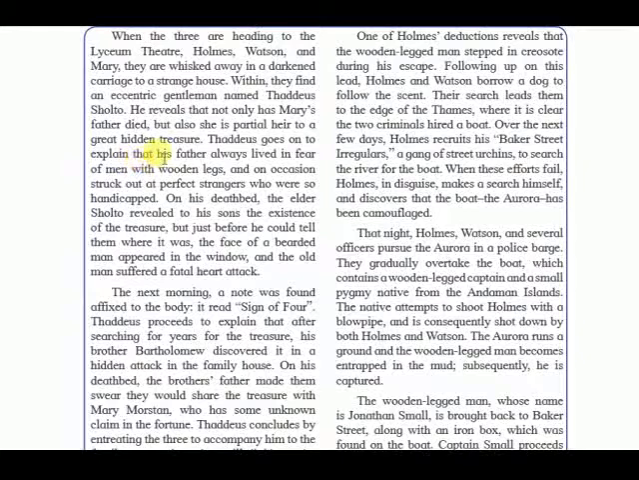Thaddeus goes on to explain that his father always lived in fear of men with wooden legs and on occasion struck out at perfect strangers who were so handicapped. On his deathbed, the elder Sholto revealed to his sons the existence of the treasure, but just before he could tell them where it was, the face of a bearded man appeared in the window, and the old man suffered a fatal heart attack.